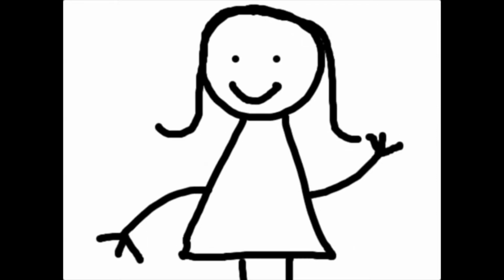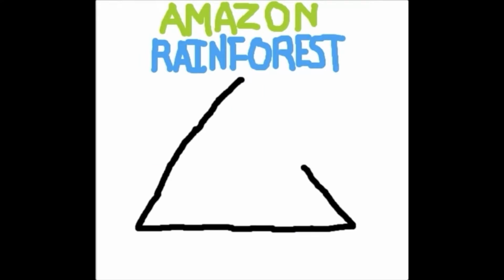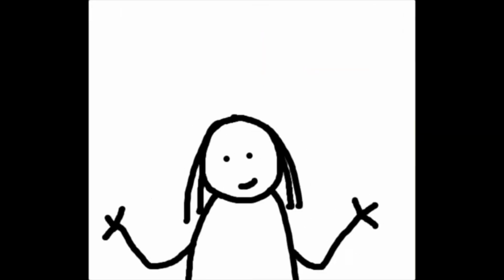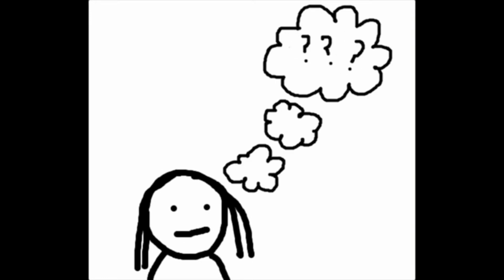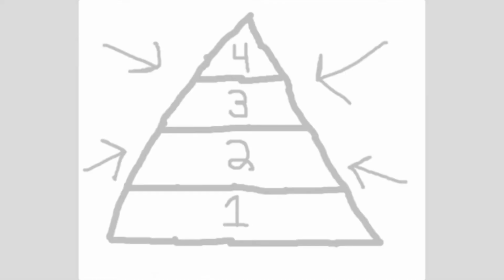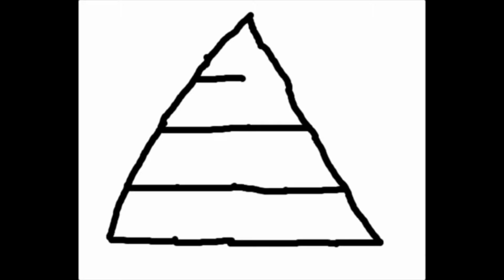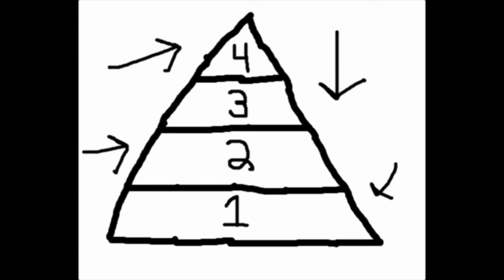Hello students! Today we're going to be sticking with the Amazon rainforest and talking about food pyramids. You might be wondering, what is a food pyramid? Well, a food pyramid is a representation of predatory relationships in an ecosystem. We can divide this system into 4 different levels.